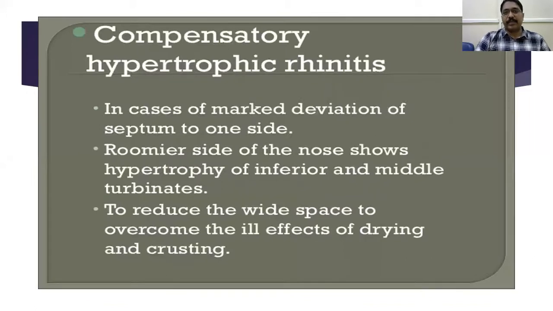What is compensatory hypertrophic rhinitis? I told you already. In case of marked DNS, the opposite side of the nose shows hypertrophy, mainly of the inferior turbinate followed by the middle turbinate. That is to reduce the wide space and overcome the ill effects of drying and crusting.